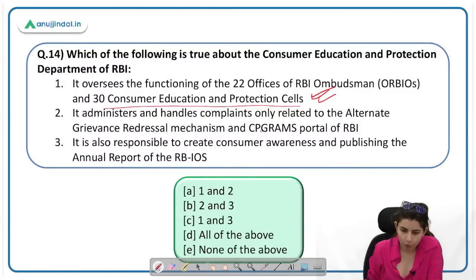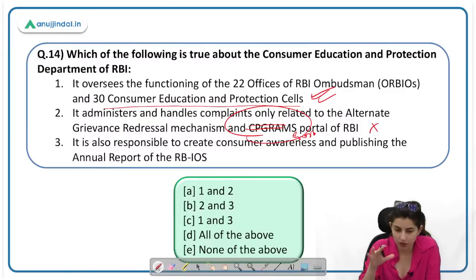The CP Grams portal is not of RBI, it is of the government. So this statement here is incorrect. Recently, in PIB sessions, maybe we have also heard about the CP Grams portal. It is also responsible to create consumer awareness and publishes the annual report of RBI IOS. Yes, this department does this work, right? So it is responsible for creating consumer awareness. First and third statements are correct. The answer will be C.